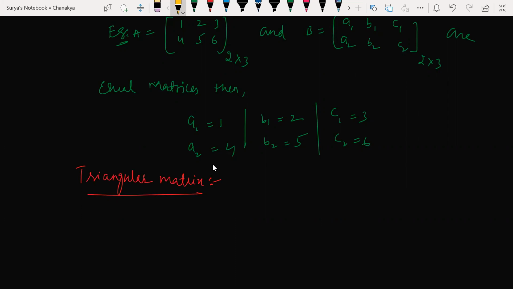Triangular matrix is nothing but a square matrix. A square matrix is said to be triangular matrix if the elements above or below the principal diagonal are 0.